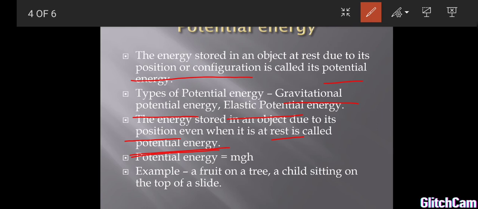For that, if we do an experiment, we can know how the potential energy depends upon mass and height. Okay, now take a small piece of chalk.